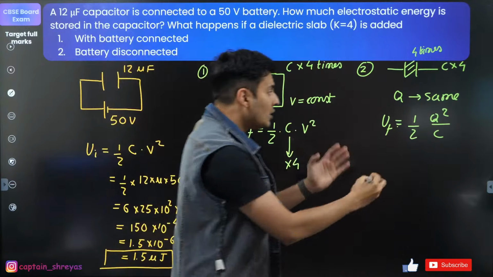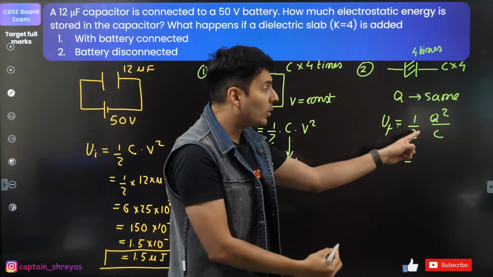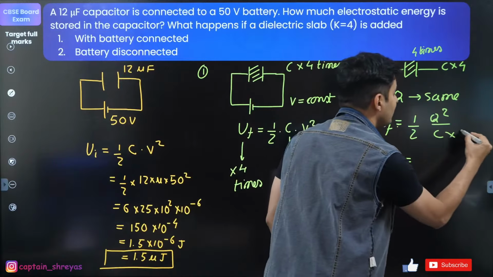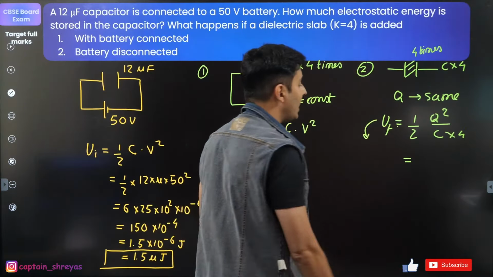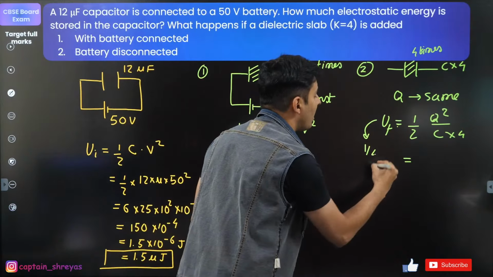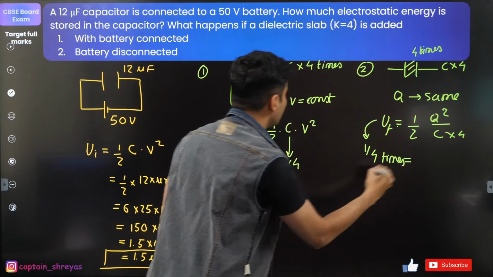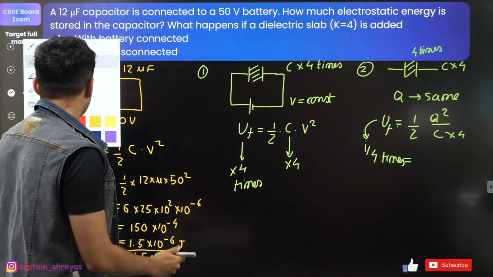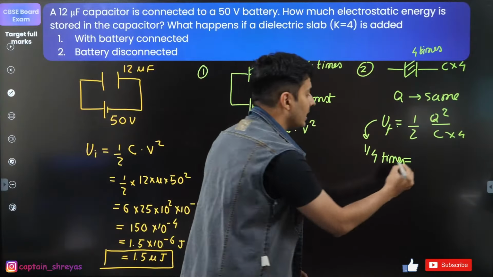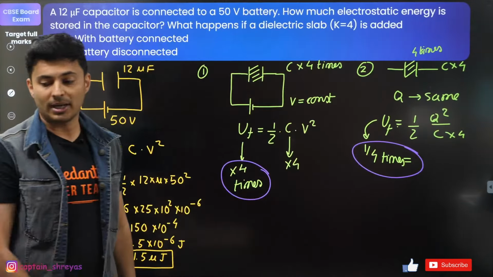Yes or no, guys? So now think about it. Capacitance has changed, but charge has not changed. So if capacitance increases 4 times, then what will happen to the energy, guys? It will become 1 by 4 times. So basically, in the connected case, it increases 4 times, whereas in the disconnected case, it reduces by 4 times.